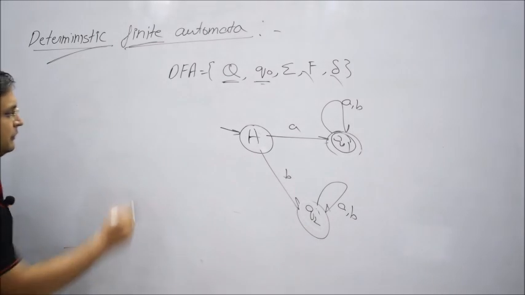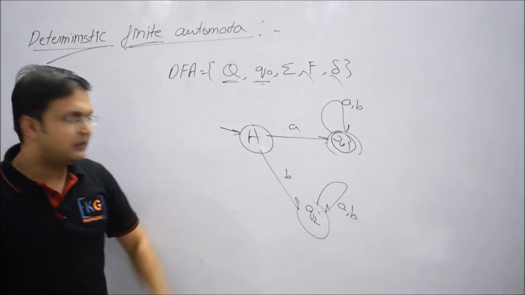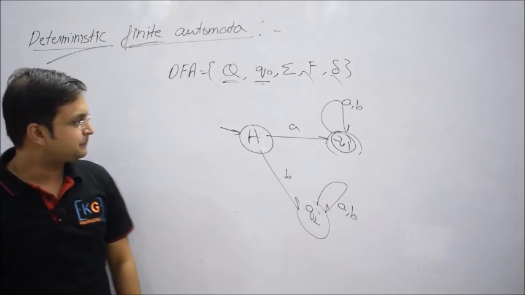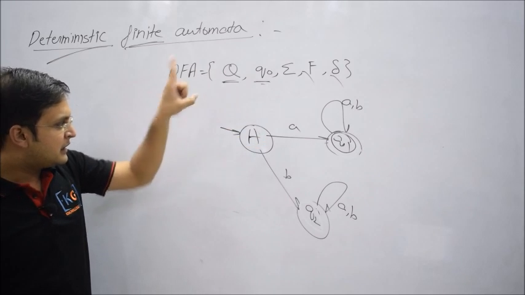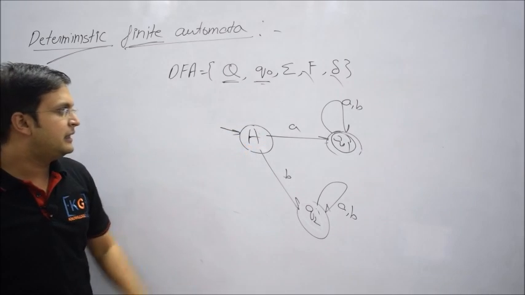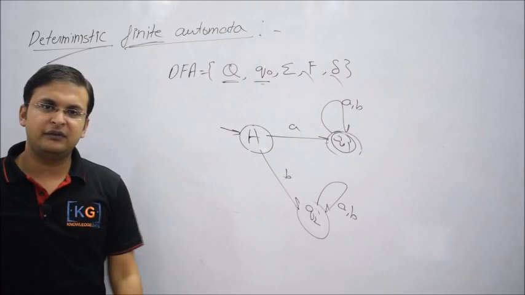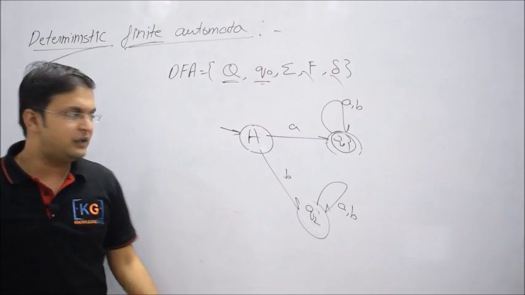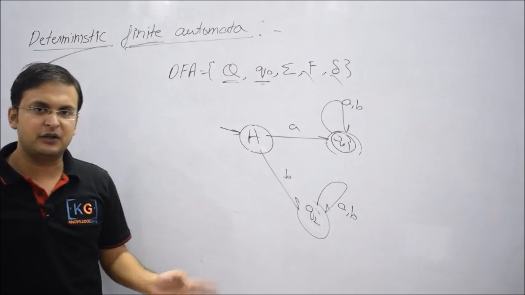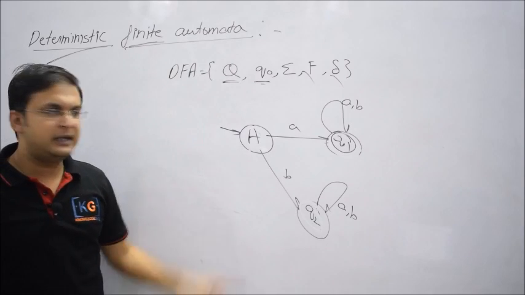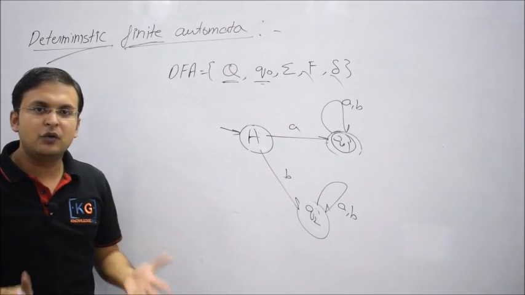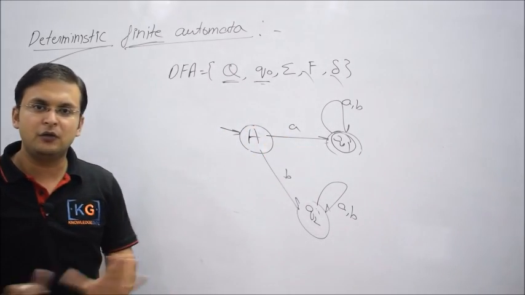For example, this is a case of a deterministic machine. If I say currently you are on state A and I give you small a, can you tell me what the next state will be? Certainly it will be Q1. The machine does not have any other option. On state A, taking the input symbol a, you have to go to state Q1, no other option.